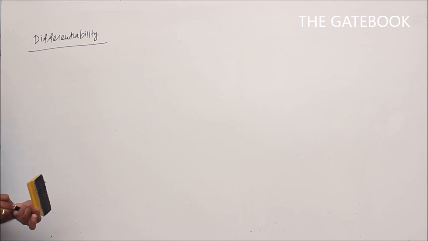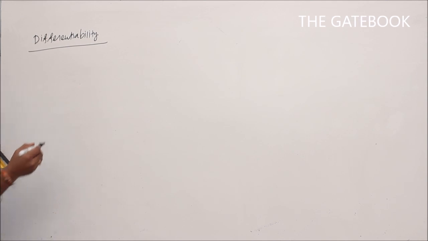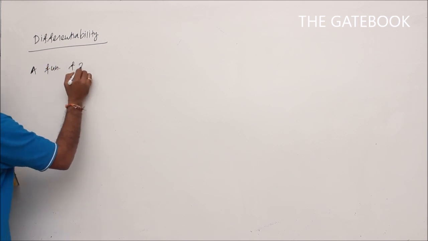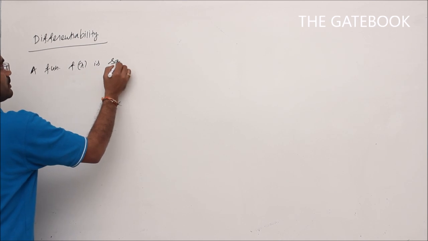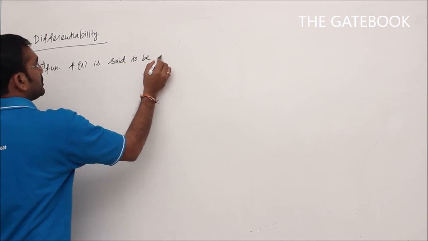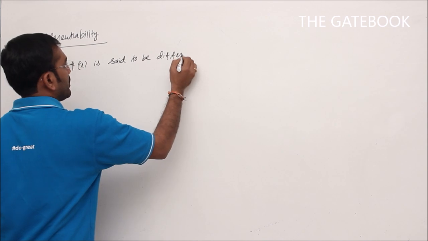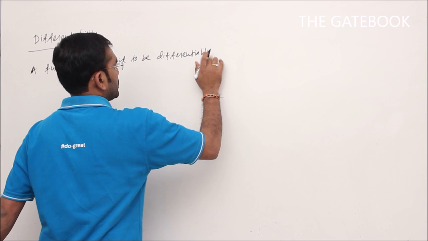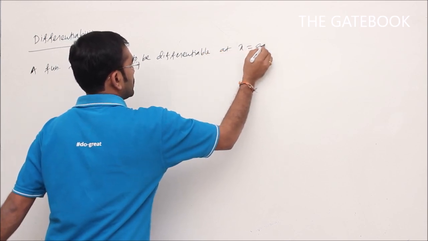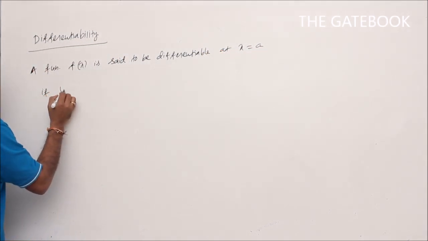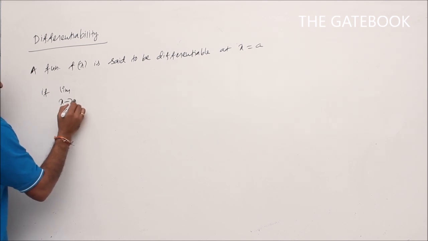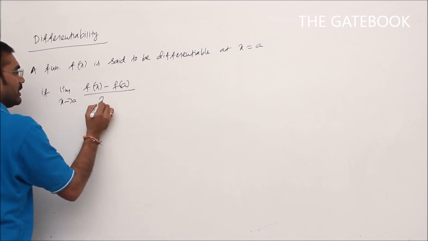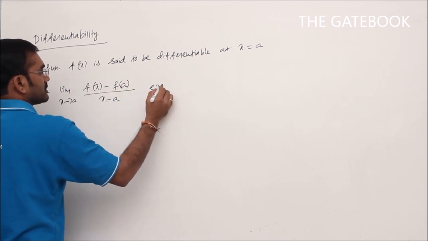Next we will go for the definition of differentiability. What is meant by differentiability? I will give the definition. A function f of x is said to be differentiable, or I can say derivable, at any point x is equal to a if the limit as x tends to a of f of x minus f of a by x minus a exists.